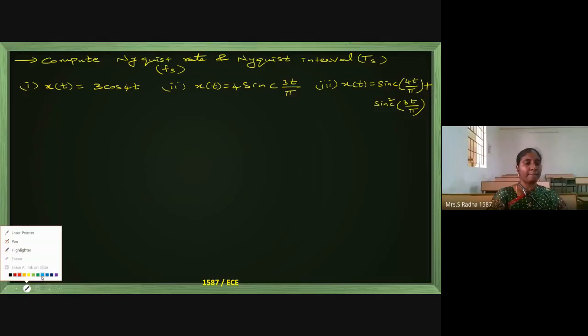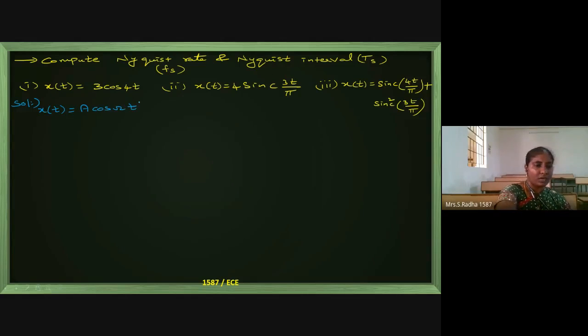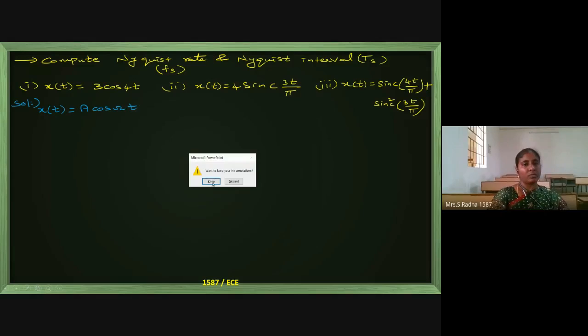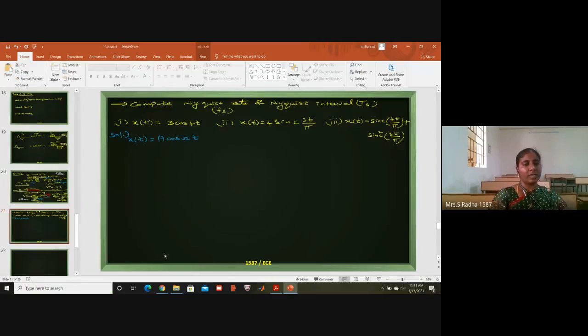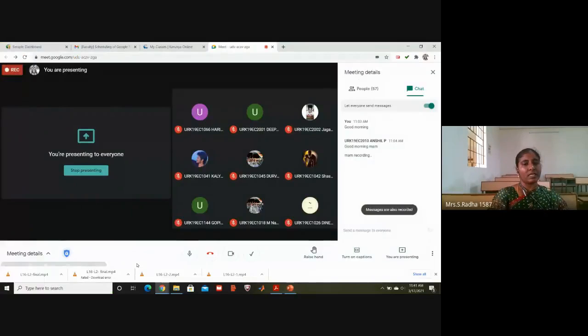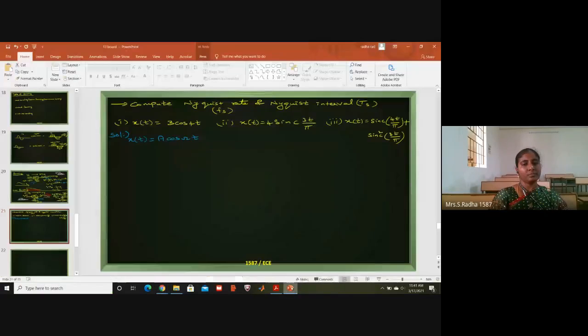Cos 4t. Now coming to the solution, we are supposed to calculate Fs and Ts. So x of t equal to a cos omega t. Now what is the omega value? That we have to calculate. These are our three questions.